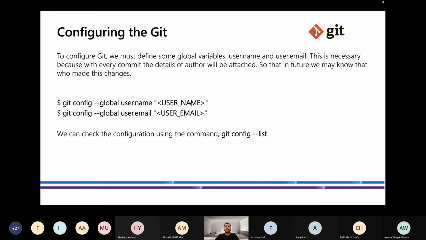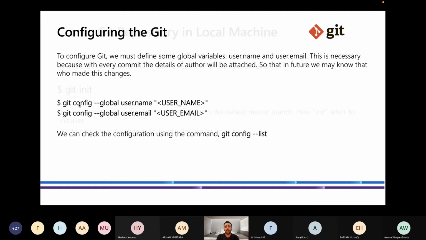Say there is a big repository, I'm working at a big company, and they give me a module to work on, and suddenly I see some code that is not written by me. So I just go and check who wrote this code. Git also allows us to check which snapshot or change was made by whom. So that's why we need to configure.